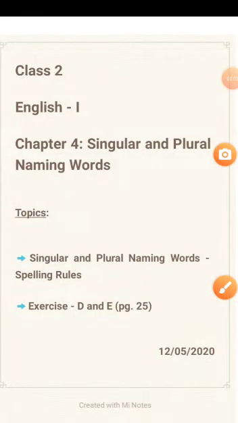Class 2, English 1, Chapter 4, Singular and Plural Naming Words. Topics for today are singular and plural naming words spelling rules, exercise D and E given on page number 25 of your English 1 book.